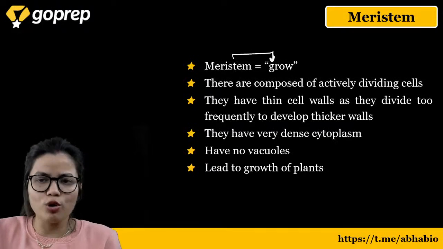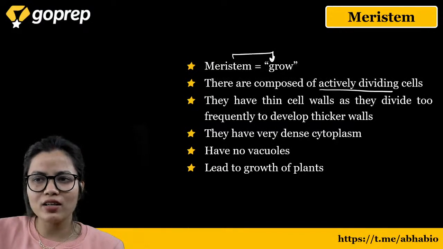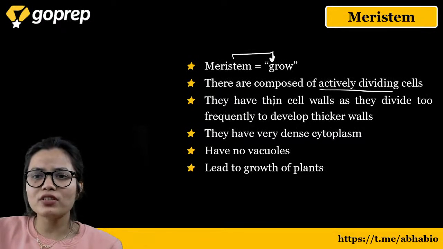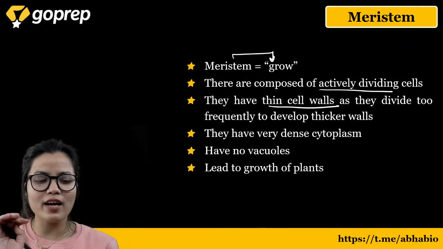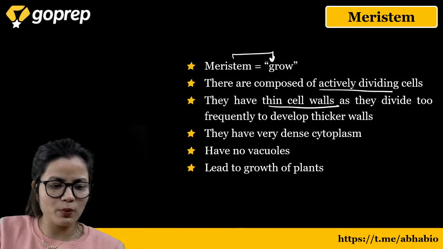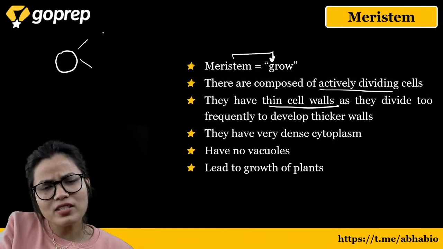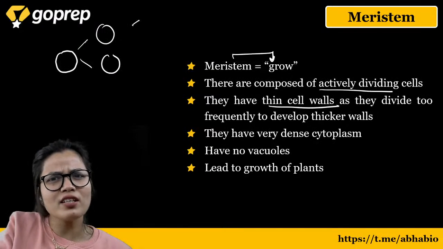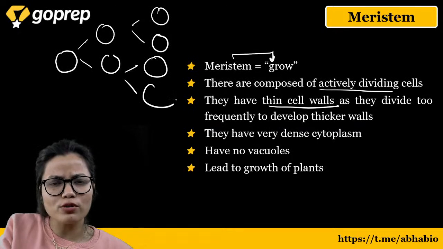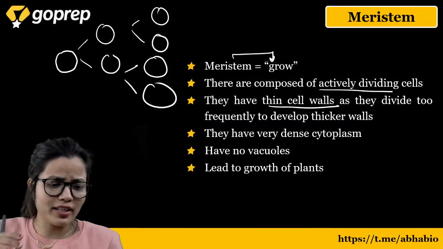So the very first point is that meristem means to grow. Meristematic tissues are the tissues which consist of actively dividing cells. They have thin cell walls. Why do they not have thick cell walls? Because they are undergoing the process of cell division. They are very small cells. They will just undergo cell division and will not increase in size that much.